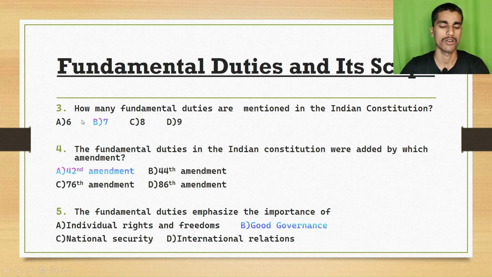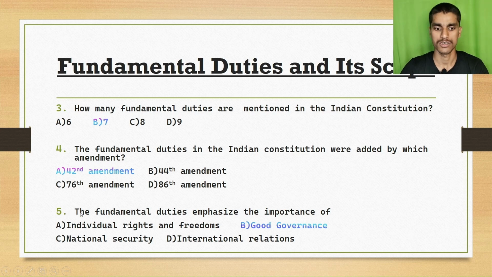Option A 6, option B 7, option C 8, option D 9. The right answer is option B 7. Question number 4. The fundamental duties in the Indian Constitution were added by which amendment? Option A 42 amendment, option B 44 amendment, option C 76 amendment, option D 86th amendment. The right answer is A 42 amendment.